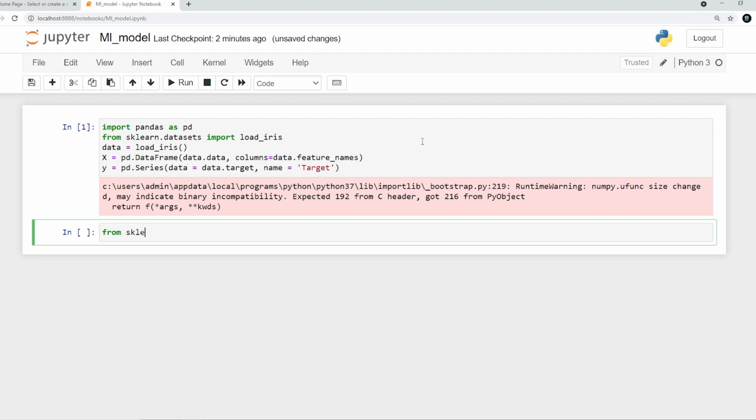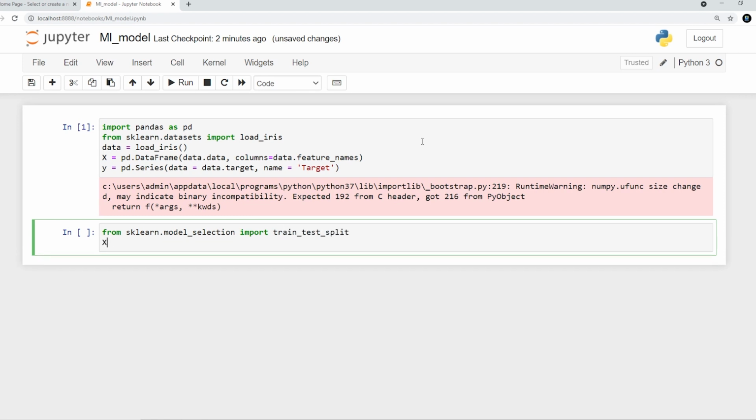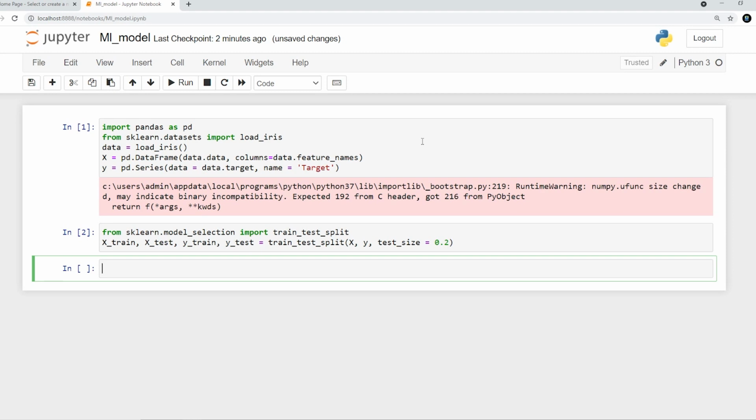Now I'll say from sklearn.model_selection, I'm going to import train_test_split, and here I'm going to say X_train, X_test, y_train and y_test, which is equal to train_test_split, where I give it X, y with a test size of, let's say, 0.20. So we have 150 values in the iris, so 30 values are going to go for testing, and 120 for the training. All right, it is just a very simple model.